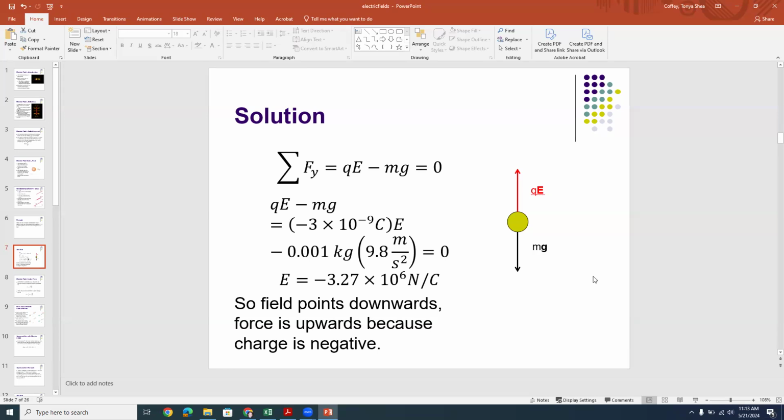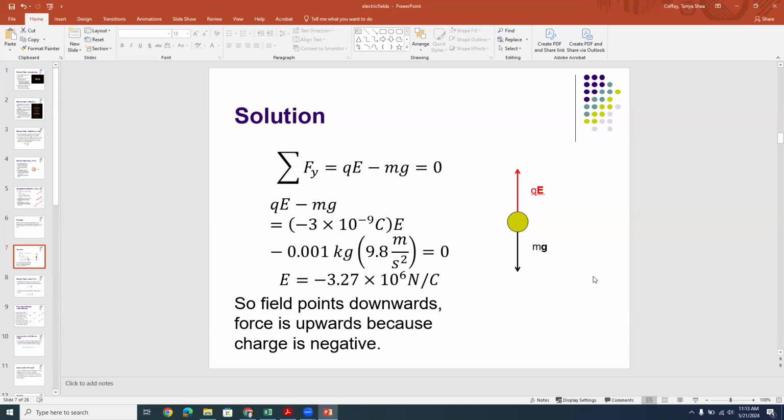Now remember, the sign of a vector has to do with the direction it points. I'm calling down negative and up positive, so that means that QE is up and mg is down. QE minus mg has to equal 0, okay? So now if we plug numbers into what we've got, -3 nanocoulombs, a nano is 10 to the -9, so that's -3 times 10 to the -9 coulombs times E, which is our unknown here, minus the mass of the bead times g. The mass of the bead is 1 gram, which is 0.001 kilograms.